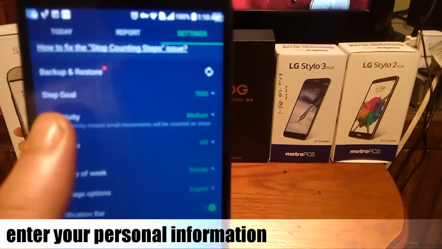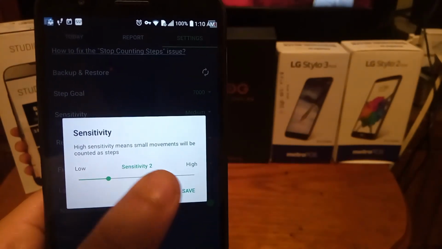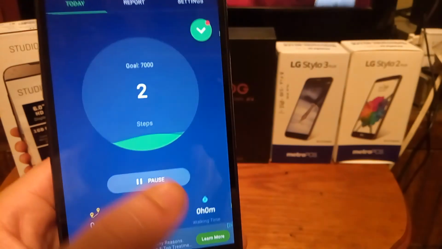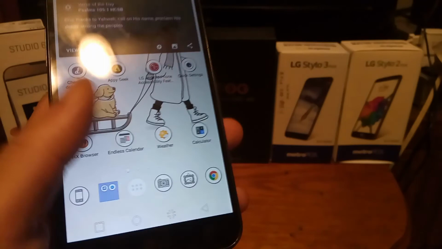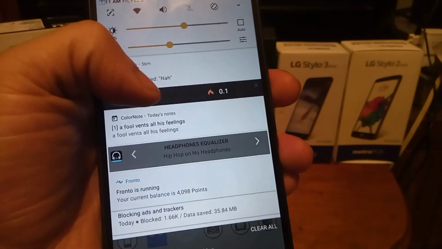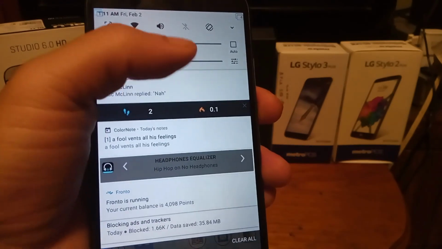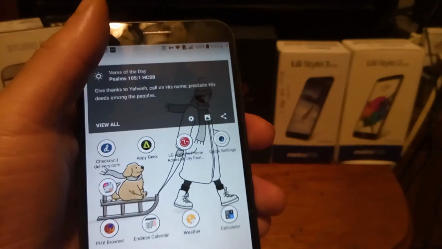Then it gives you the sensitivity. When you go to sensitivity, it lets you customize the small movements to your liking. Then you could also check out the option here where it gives you the ability to watch your step counts. In addition to that, it's in the notification panel. You can see here that it shows 2 steps for the day and 0.1 calorie burnt, because it reset since it's a new day.